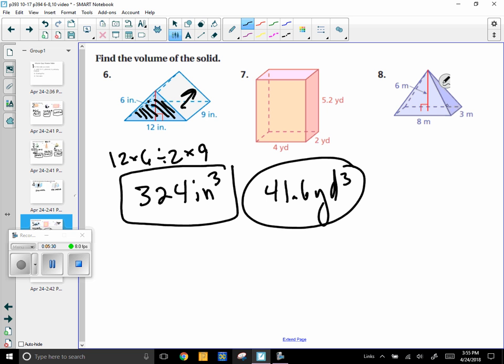And then 8 is a pyramid. So I need to find the area of the base times the height divided by 3. Area of the base is 24 times the height, which is 6, divided by 3. The area of the base is a rectangle, so I don't need to divide by 2. If it was a triangle, I would. All right, so you divide by 3 because it's a pyramid, and you get 48 cubic millimeters.